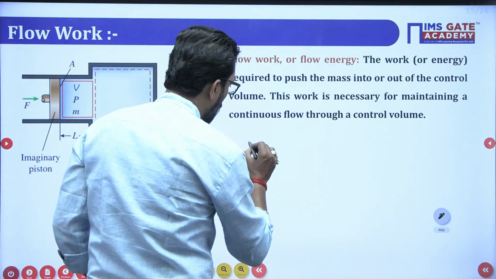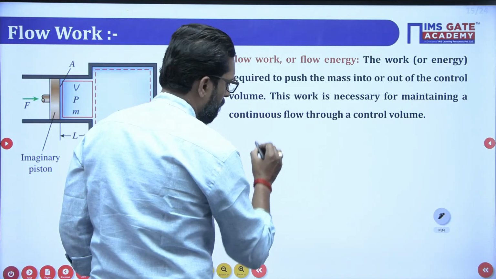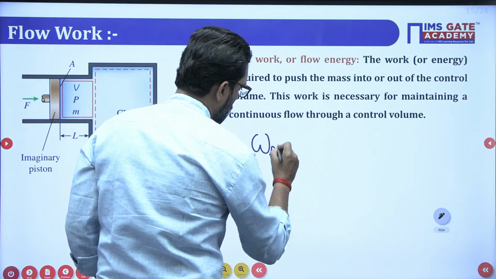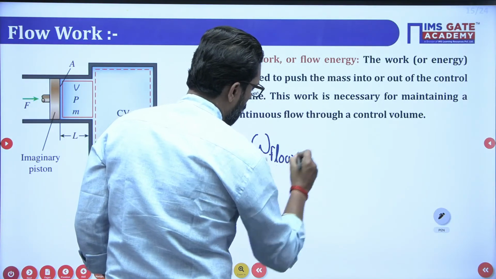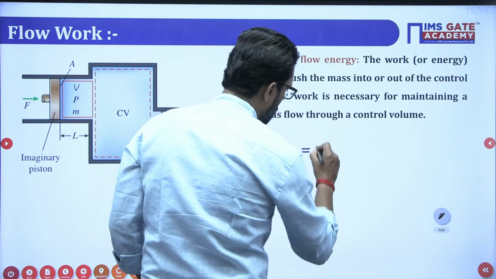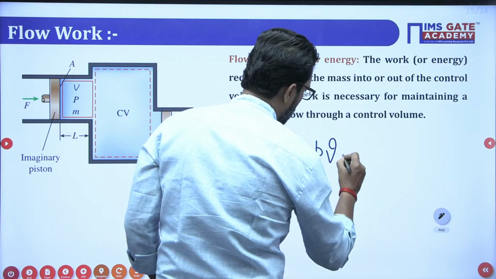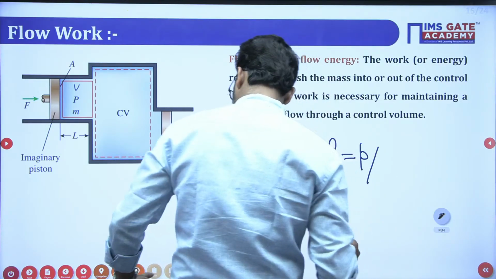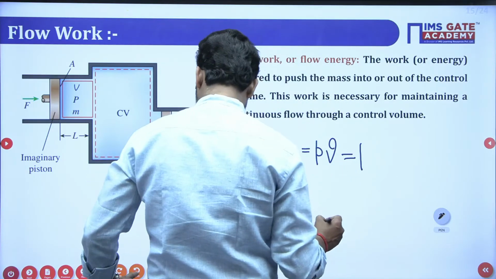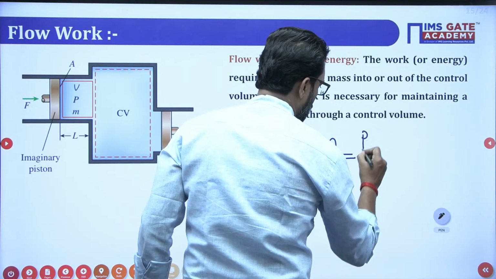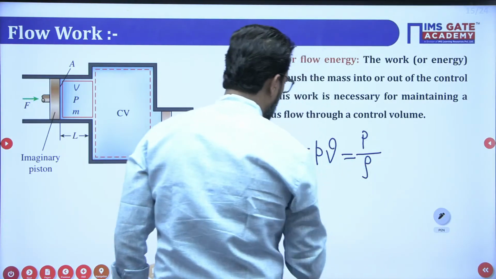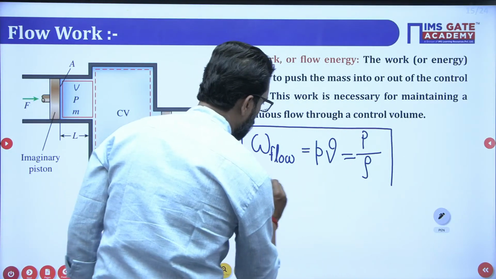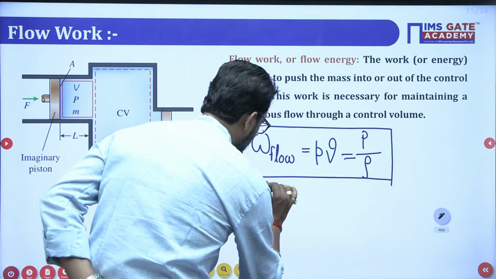That means flow work, per unit mass, is equal to pressure times specific volume, or pressure by density, that means P by rho. So this is your flow work.